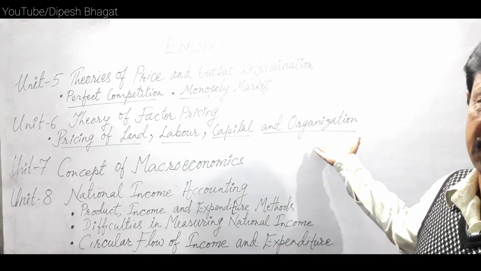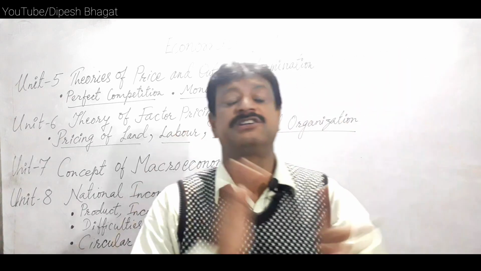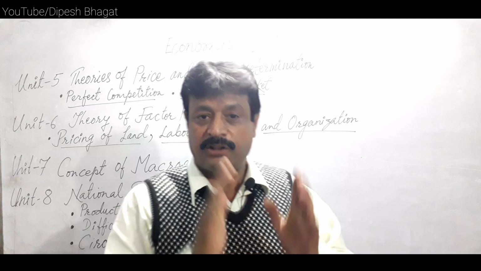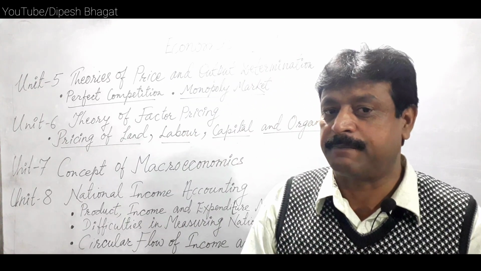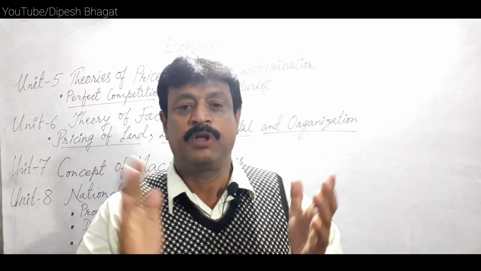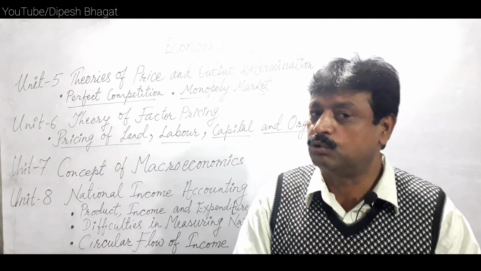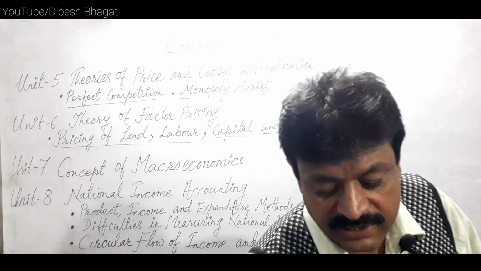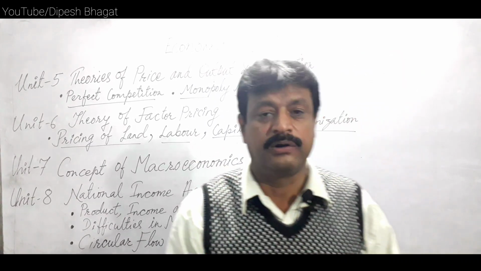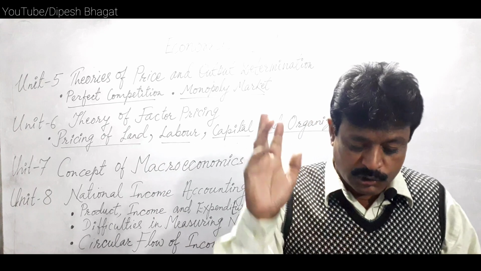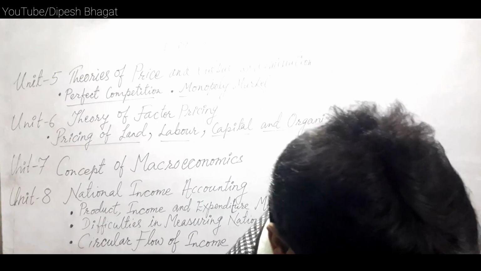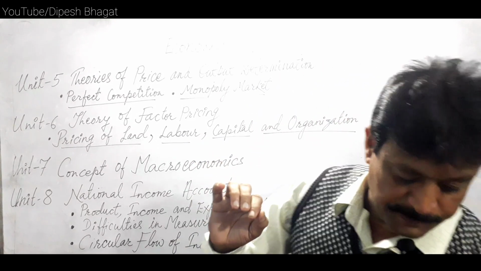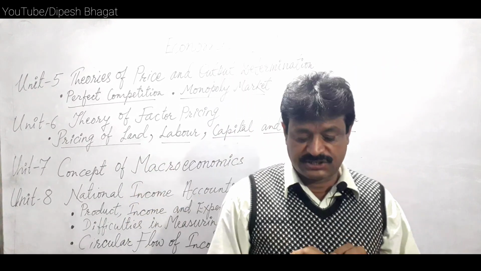Finally, price of organization. Price of organization means the determination of profit. What is profit? Types of profit: net profit and gross profit. And under profit, we have to study two theories of profit: the risk-bearing theory of profit and the uncertainty theory of profit. Both hold 5 marks each. So, the risk-bearing theory of profit. Under this theory, Professor F.P.